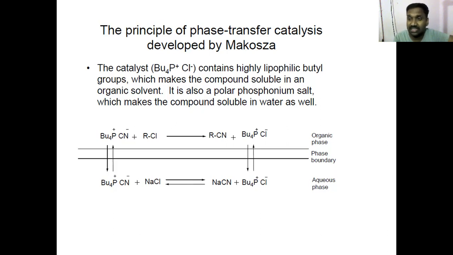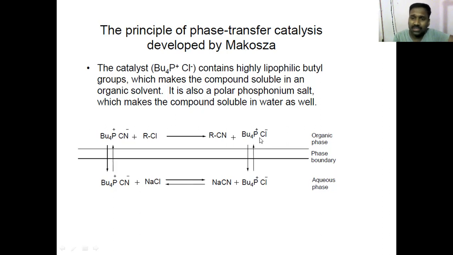They are mutually exclusive. And now the phosphonium chloride, which you add to the aqueous phase, has distribution both in organic and aqueous. You see, this is the equilibrium between distribution of the phase transfer catalyst, PTC, in aqueous phase as well as organic phase.